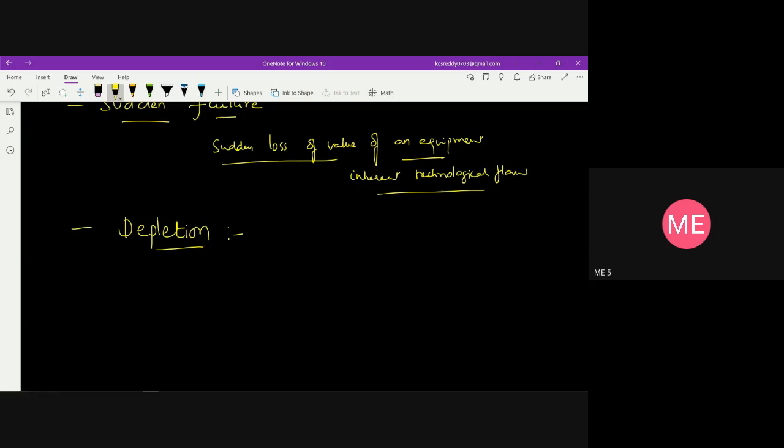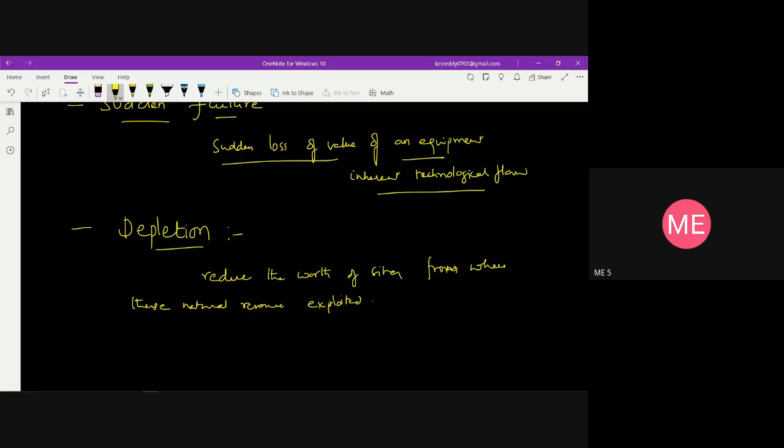This can reduce the worth of the sites from where these natural resources are exploited.